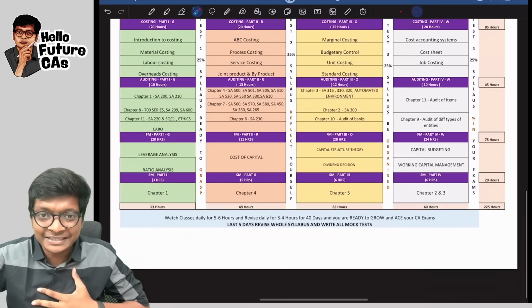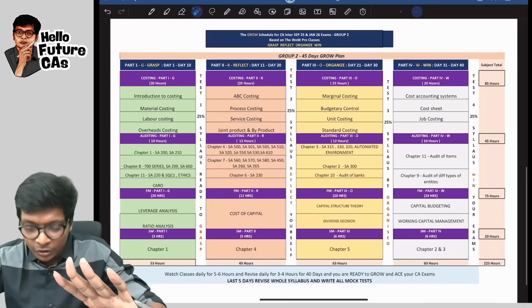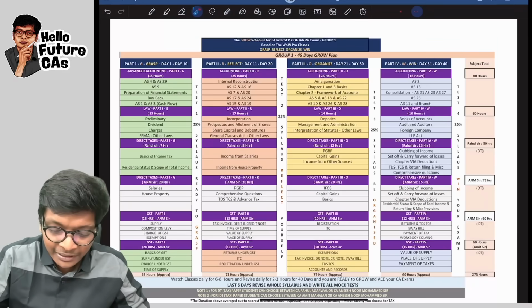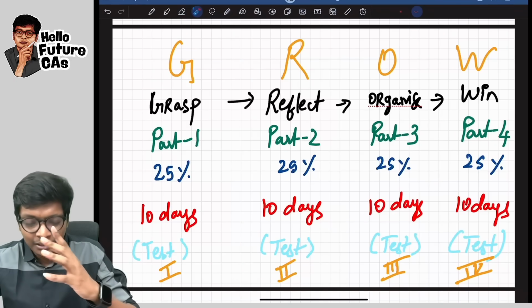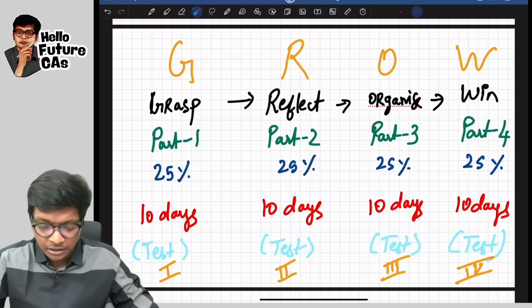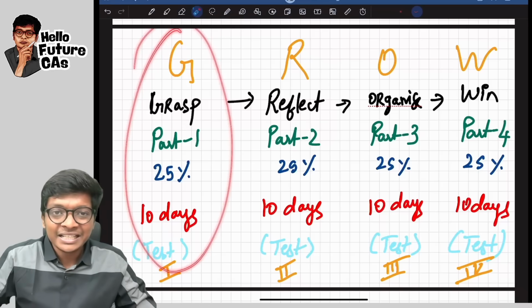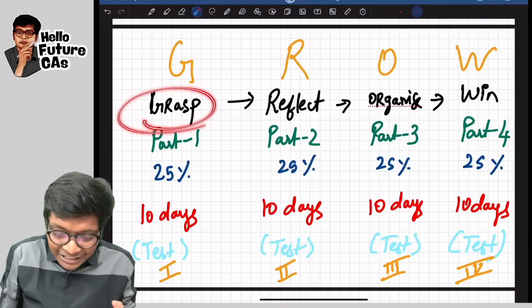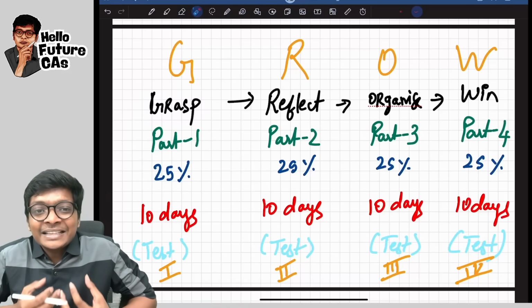Let me explain, or before I get into the detailing, let me show you the GROW roadmap over here. Do you see it, guys? This is for group 2, this is for group 1. I will zoom into it, don't worry. But before I get into that, let me explain it simply here, like I am taking a class. First is G. The first goal you have in any subject is to grasp that subject, understand the basics.